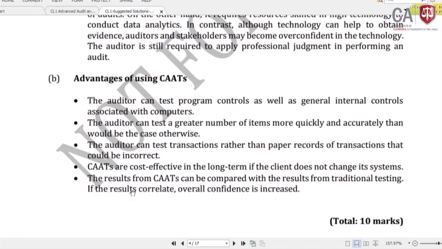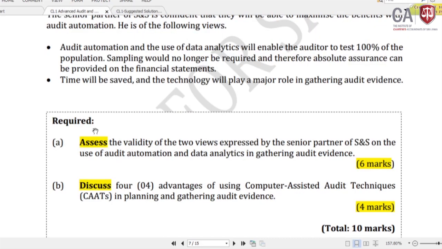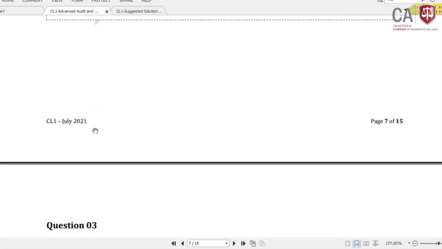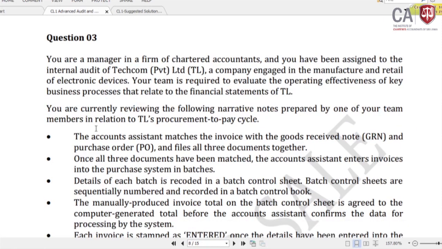See, number 1, the auditor can test the program controls as well as general controls associated with computers. Number 2, the auditor can test a greater number of items more quickly and accurately. Number 3, the auditor can test transactions rather than paper records, and CATs are cost effective, and the results from CAT can be compared with the results from traditional testing. Right. So that is the discussion of question number 3. We will move into the next question. I'm going to question number 3 from the internal controls.